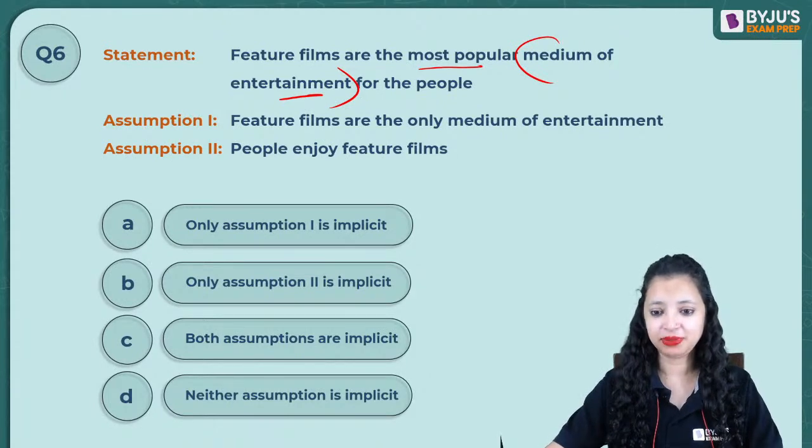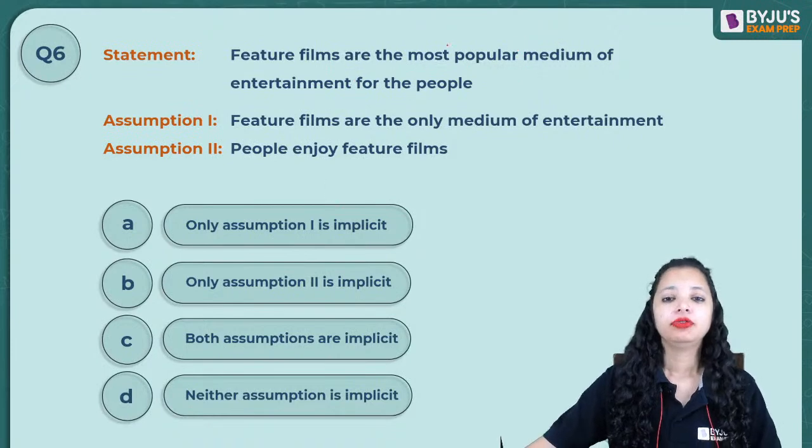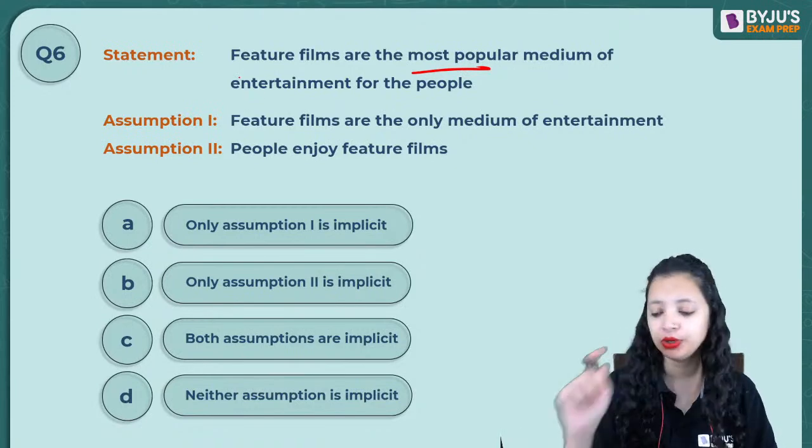B, everyone says B. Okay. Asta says C, that is both. Let's understand the question, everyone. Feature films are the most popular medium of entertainment. Most popular medium of entertainment is the keyword here.